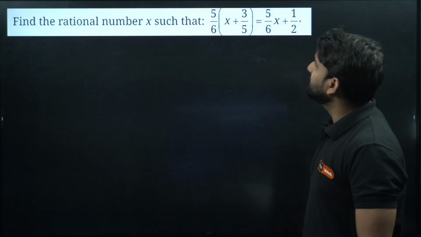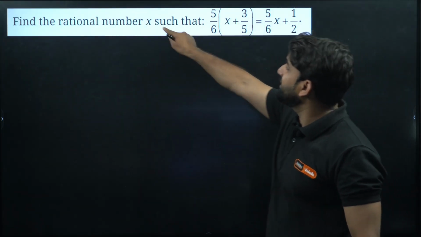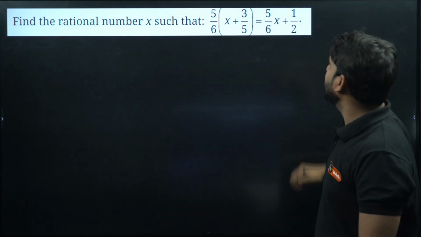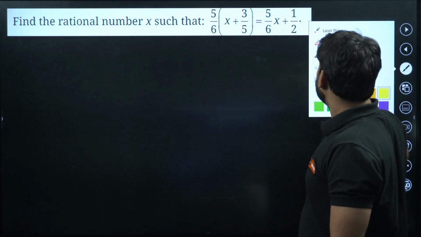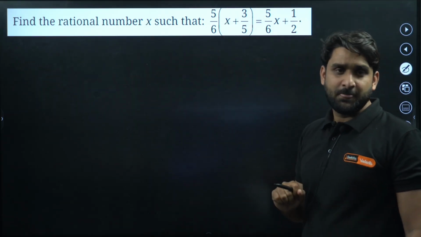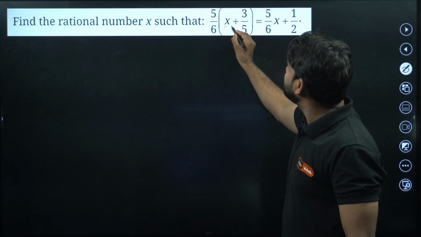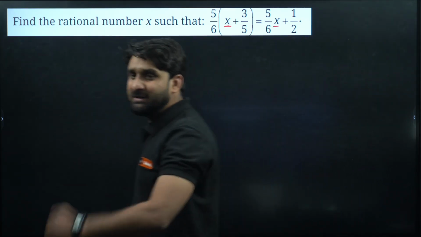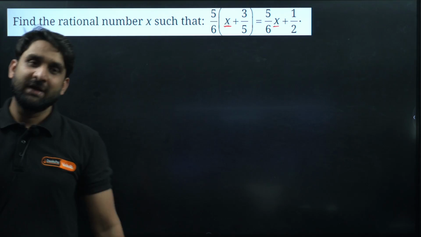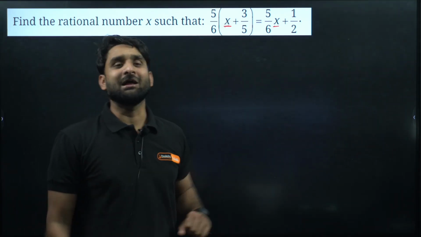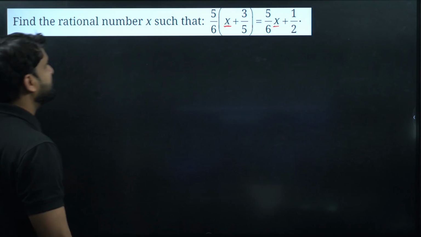Find the rational number x such that this is given to you. In this question, can you see here? Some RHS family is there and some LHS family is there. And there is one more family, x, which is unknown. We don't know the value of x. We have to find that value of x. We are not sure what the value of x is. Now let's solve this question here.